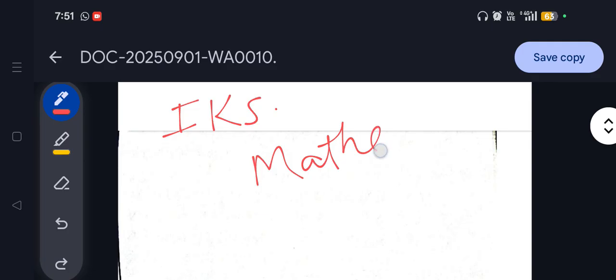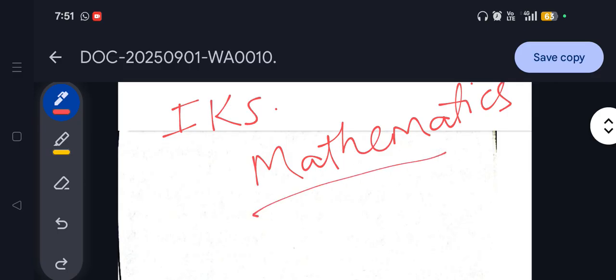Today we will be learning about the topic in the IKS, that is mathematics. We will try to cover the maximum points under this concept, and we will also understand the important terms from the IKS perspective.